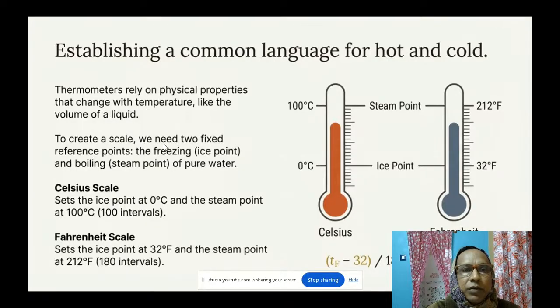To create a scale, we need two fixed reference points: the freezing point, or ice point, and the boiling point, or steam point, of pure water. The Celsius scale sets the ice point at 0 degree centigrade and the steam point at 100 degree centigrade, with 100 intervals. The Fahrenheit scale sets the ice point at 32 degree Fahrenheit and the steam point at 212 degree Fahrenheit, which is 180 intervals.